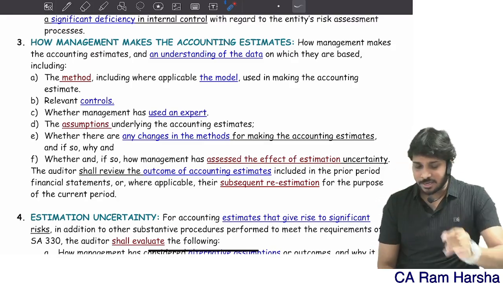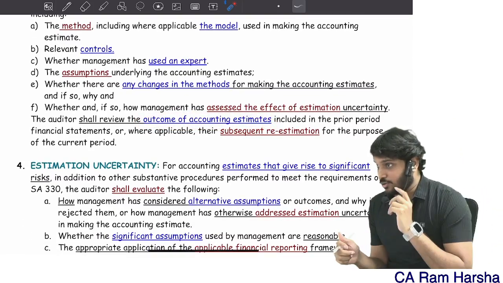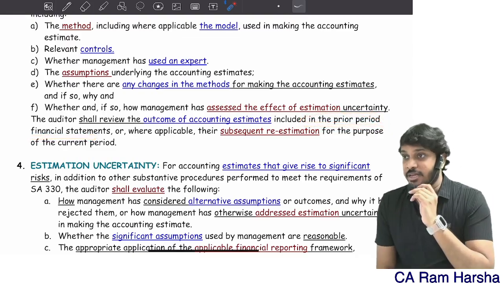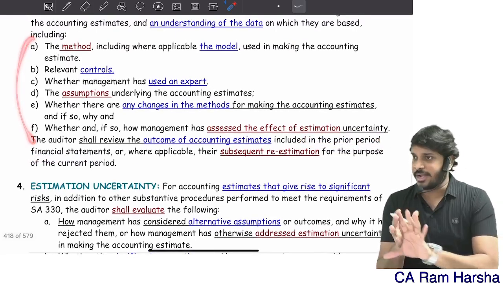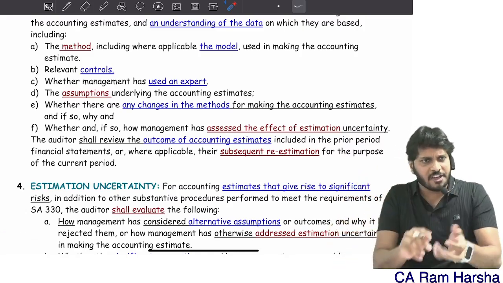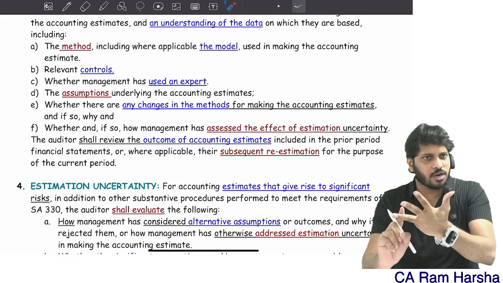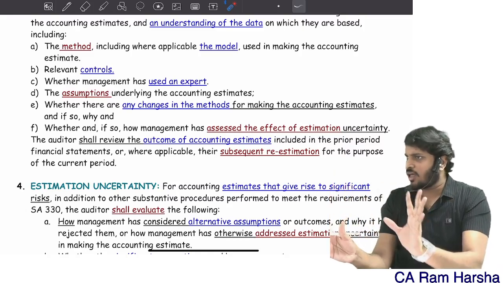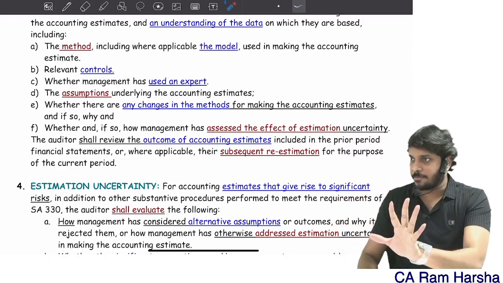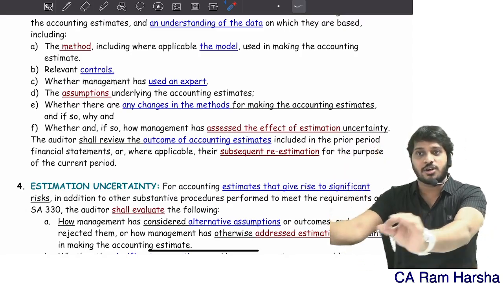while making the estimate. And the auditor shall review the outcome of the accounting estimate that was made in the prior period. Further, see how management is making the estimate. If an estimate is made during the current year of audit, you verify what method they are following, what model, what assumptions they are using, whether they are using an expert or not, and whether there are any changes in these methods. I evaluate all this, and I will also see whether estimation uncertainty is considered or not. Definitely an estimate is not accurate, some uncertainty will be there. Whether uncertainty is considered or not, I will see.